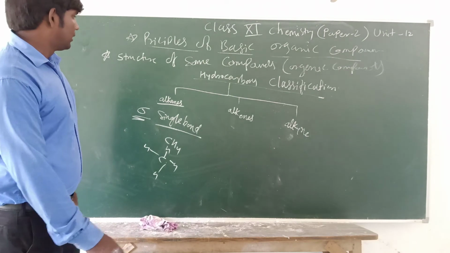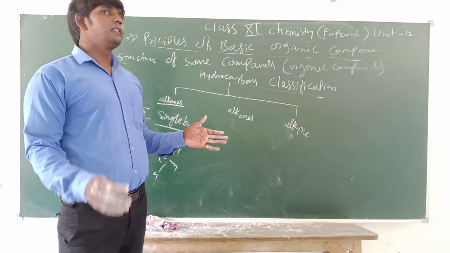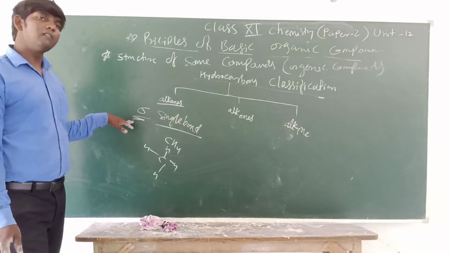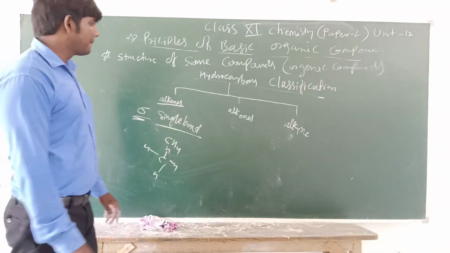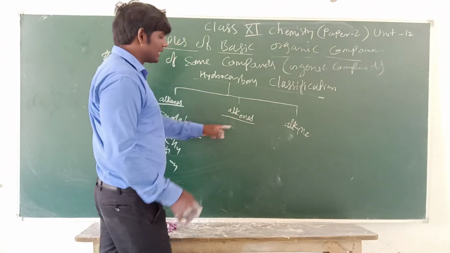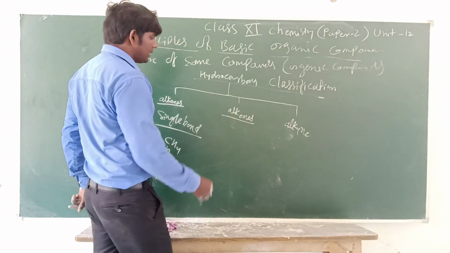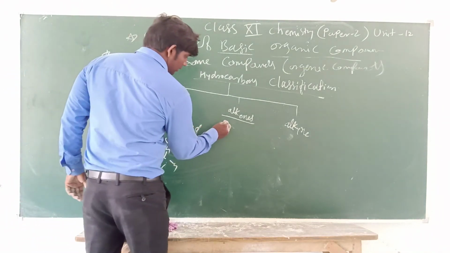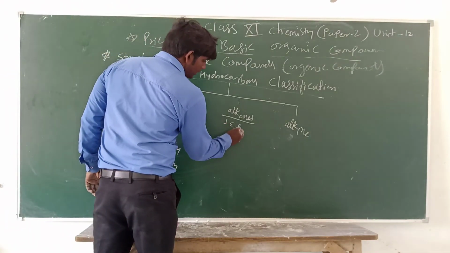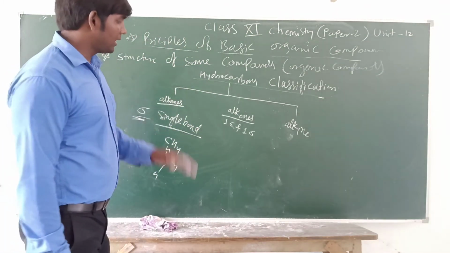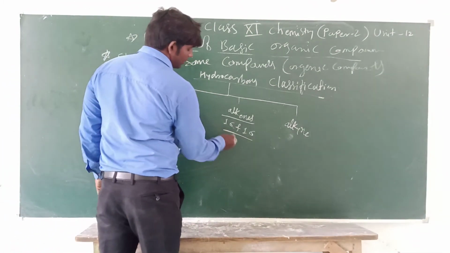So alkanes are hydrocarbons in which only sigma bonds are formed. Now in alkenes, what is an alkene? Alkenes are compounds in which at least one sigma bond and one pi bond are present.